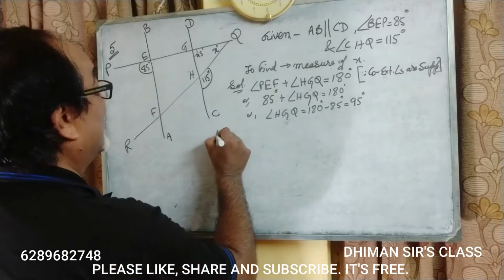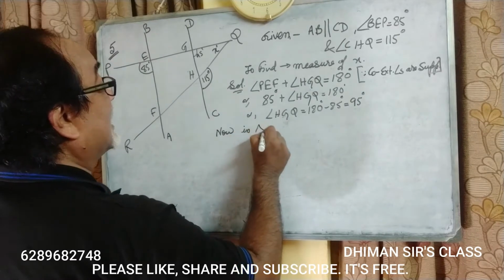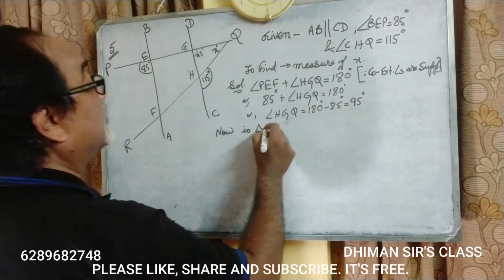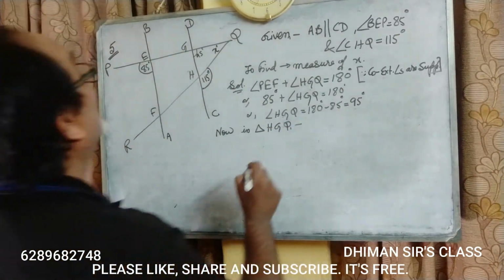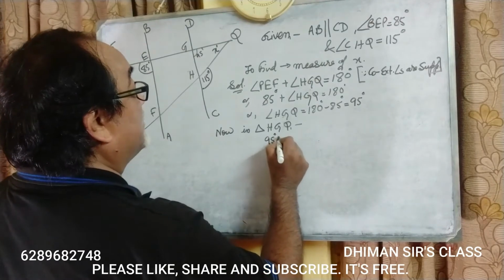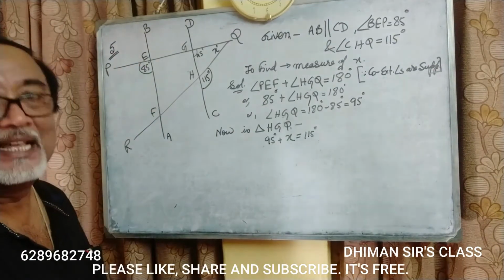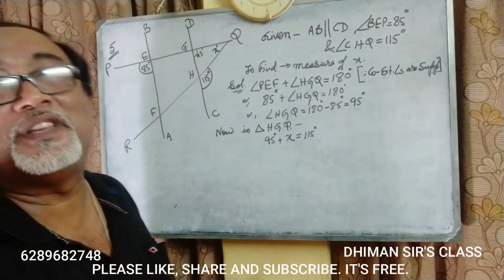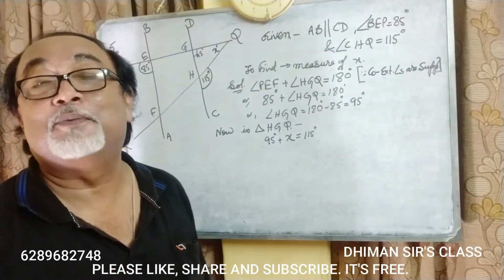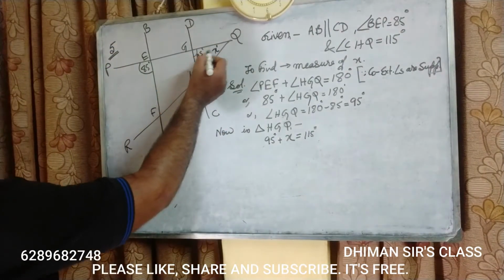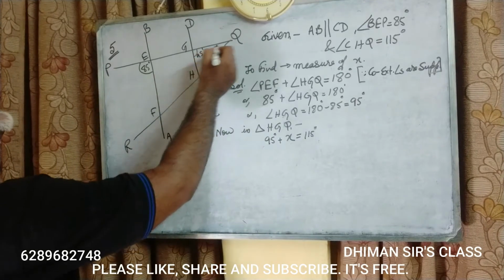Now in triangle HGQ, what do we find? 95 degree plus X is equal to 115 degree, my dear students. Here again there is another video which I have already made, you must see, and that is exterior angle property of a triangle. Here, see, in this triangle, this is the exterior angle, and this exterior angle is equal to the sum of the opposite interior angles.